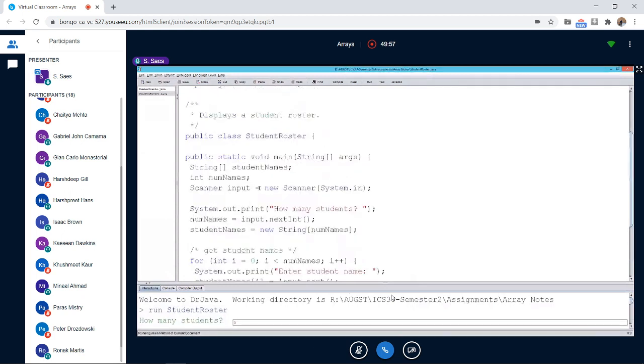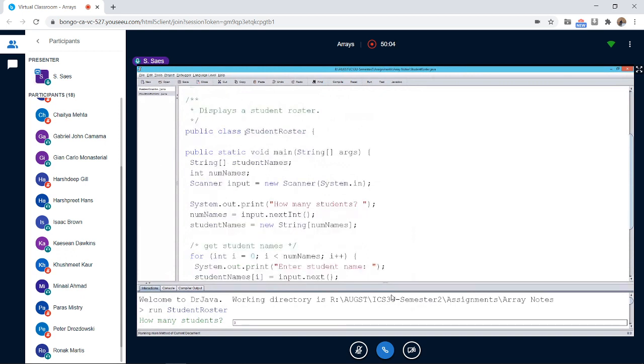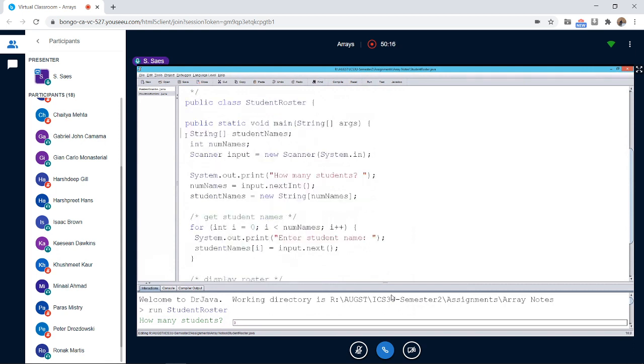So look at this code. First, I imported the Scanner class. Then this is the name of the class, public class StudentRoster. Public static void main is the main method of the class. This is declaring the variable. I said String square brackets studentNames.